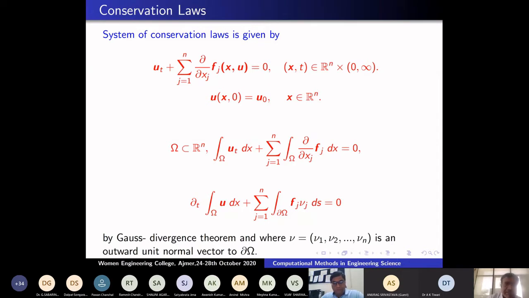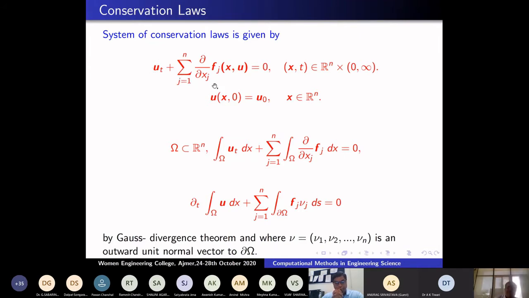Consider any partial differential equation of this type: u_t, the partial derivative in time, where u may be a vector, plus the space derivative ∂/∂x_j of f_j(u), where x is a vector in R^n, that is x = (x_1, ..., x_n), with u(x,0) = u_0. Here f_j may be a nonlinear function. This kind of problem is called a conservation law.